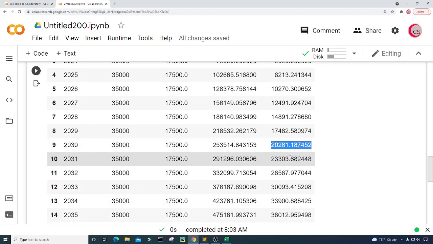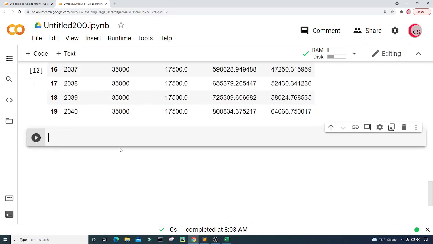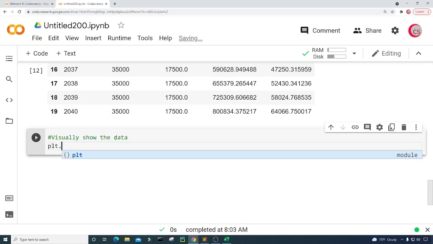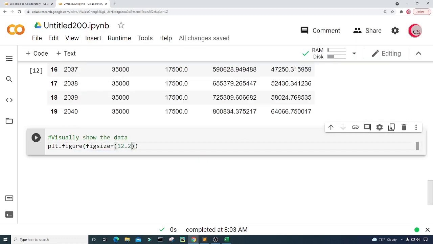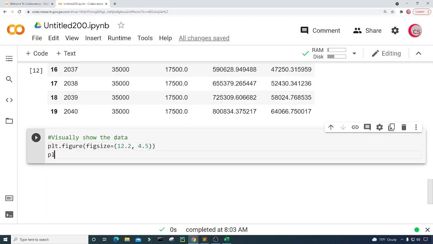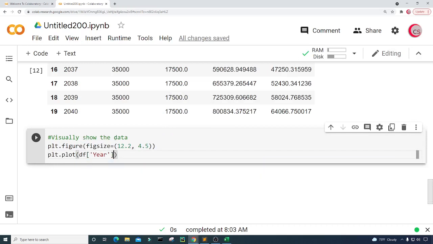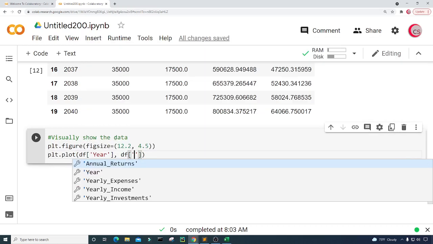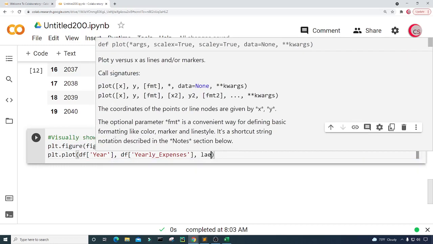Okay, but you might not be able to see this just through this data, so let's look at it more visually. So we're going to visually show the data. I'm going to create a figure, so I'm going to type plt.figure. I'm going to give it a figure size, and set it equal to 12.2 by 4.5, and I'm going to type plt.plot, and let's plot the year on the x-axis, and the yearly expenses on the y-axis. Let's give this a label.